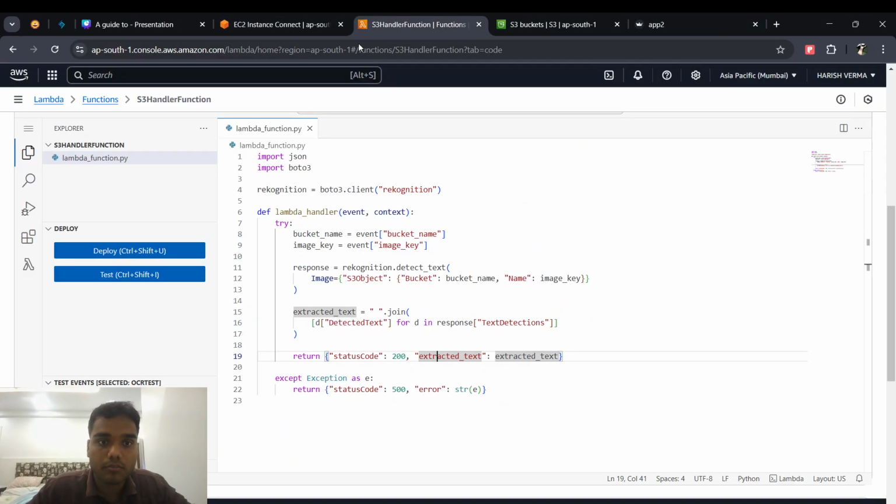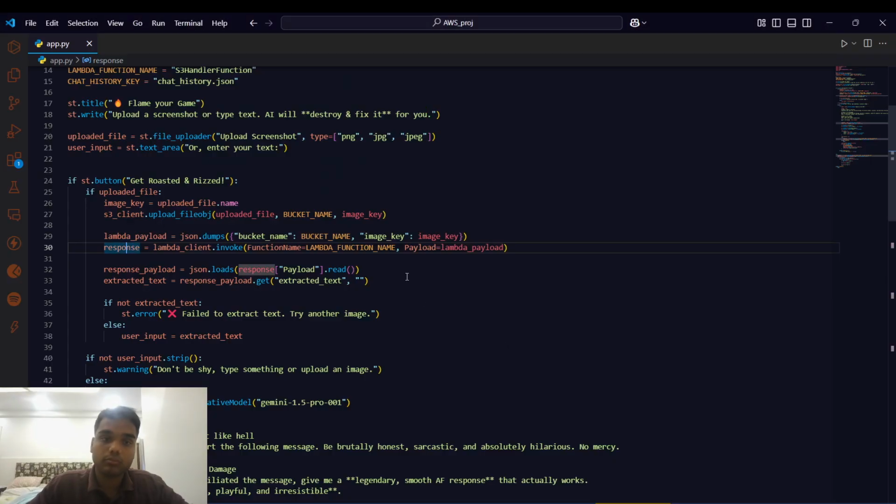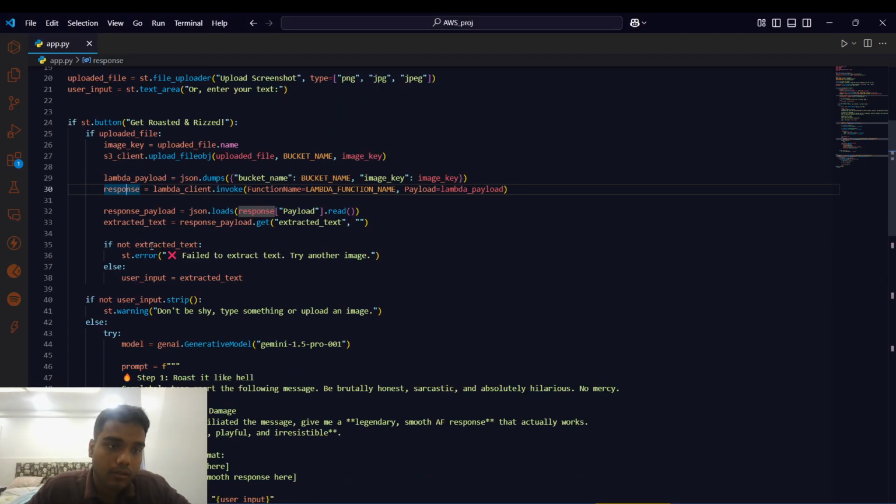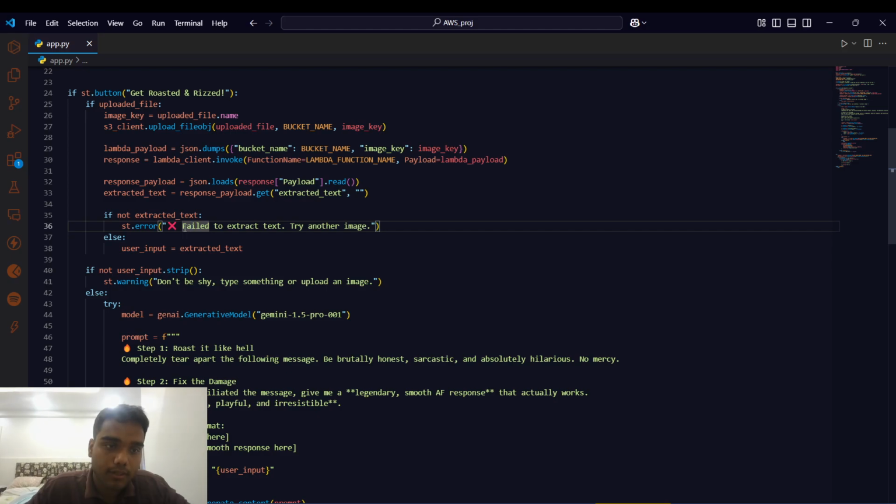So let me go through the Lambda function. This is the Lambda function. It initializes the Rekognition client using Boto3, the bucket name, the image key, and this is the response of Rekognition. It gets the extracted text and returns it. If there is an exception, it returns a 500 status code error. If there is no text extracted, it says failed to extract text, send some other image. Else, the extracted text is saved in the user input.